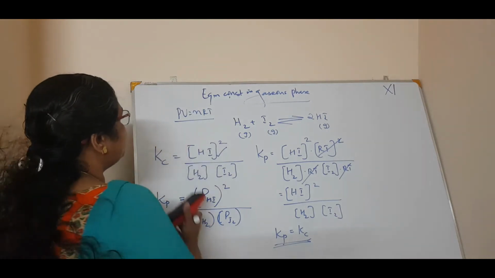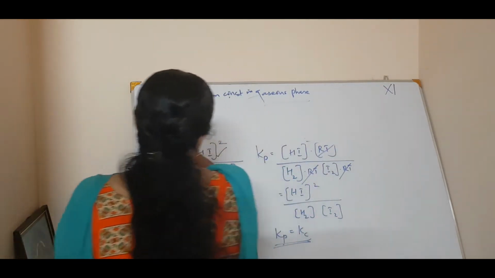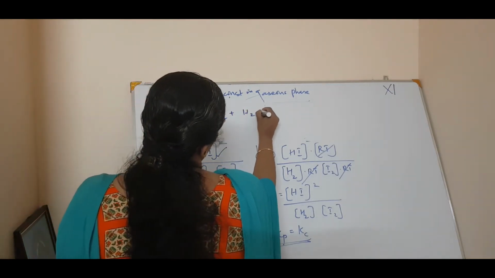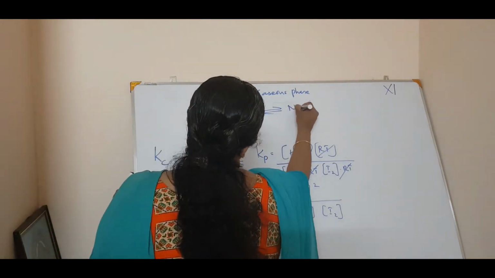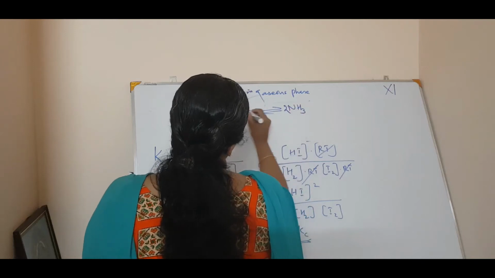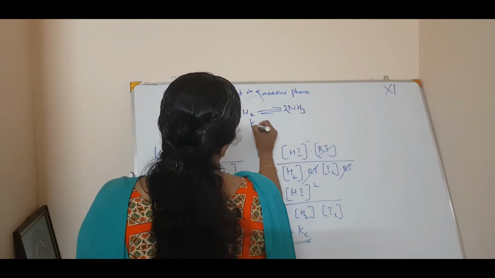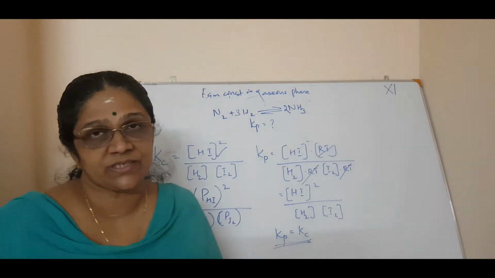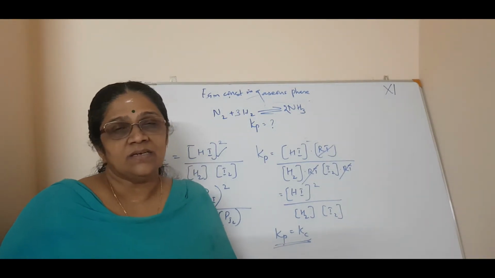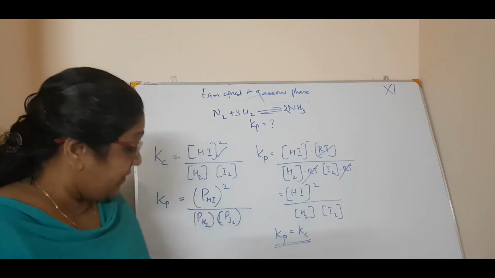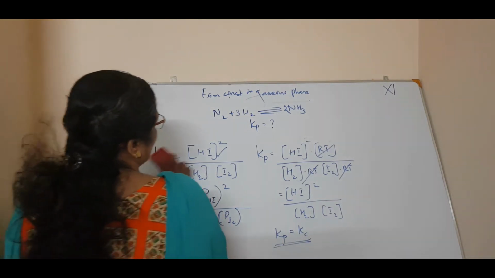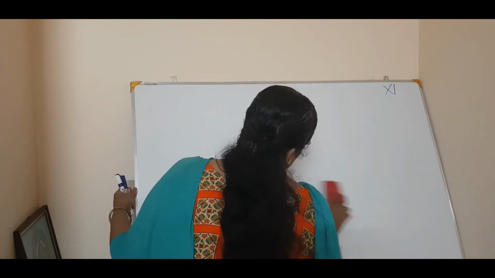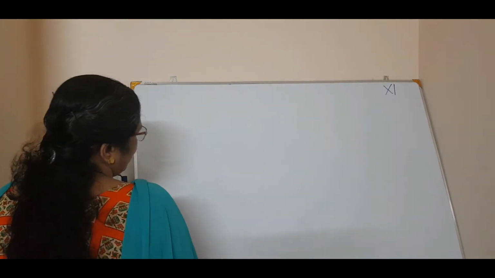For the reaction N2 plus 3H2 giving 2NH3, which is balanced, you have to calculate the Kp in terms of Kc. Just do it. If any problem, give me a call or just message me. I will tell you.